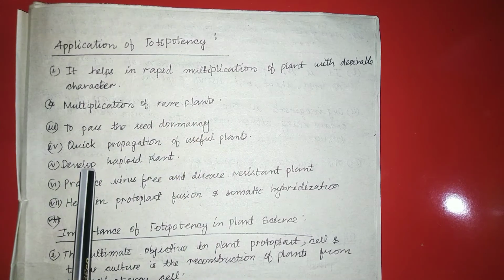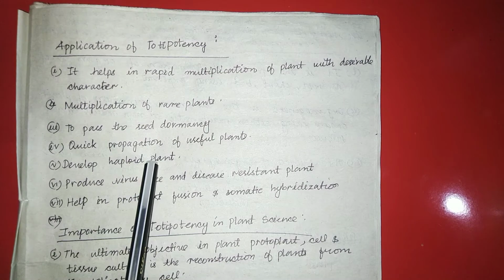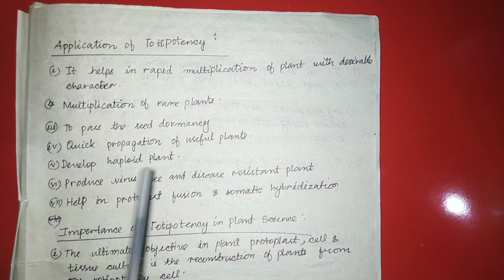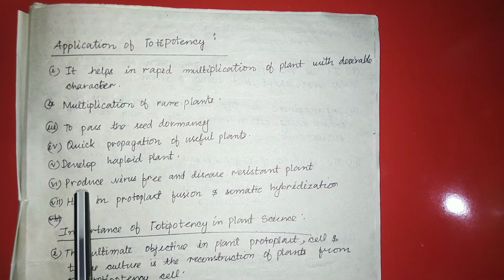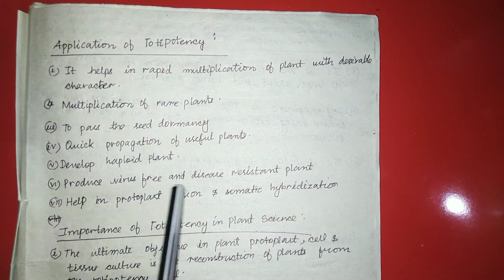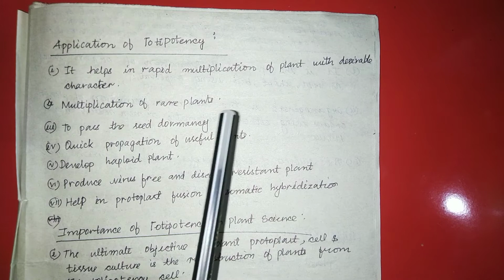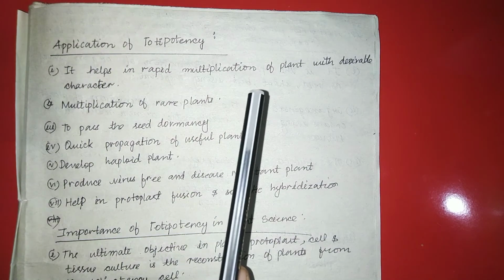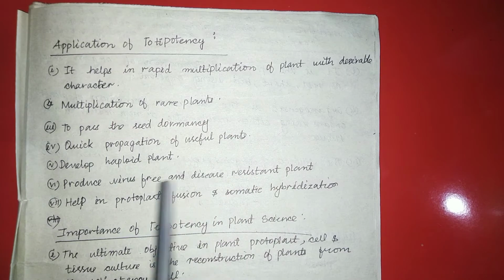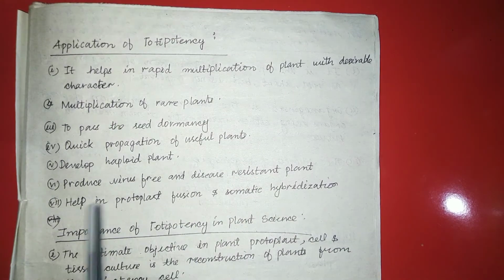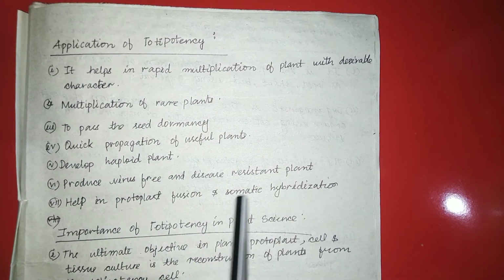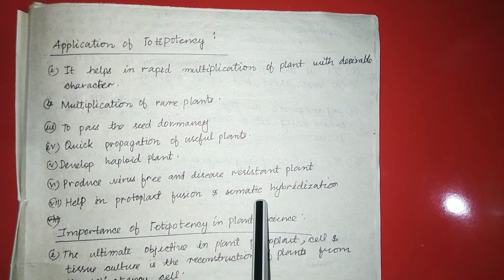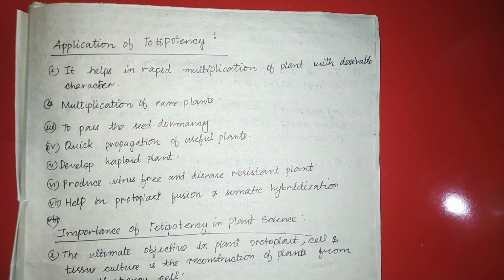The fifth point is development of haploid plants. Through the totipotent cell, we can produce a haploid plant. The next point is producing virus-free and disease-resistant plants. The plants produced from totipotent cells or the totipotency technique are disease-resistant or virus-free. It also helps in protoplast fusion and somatic hybridization.